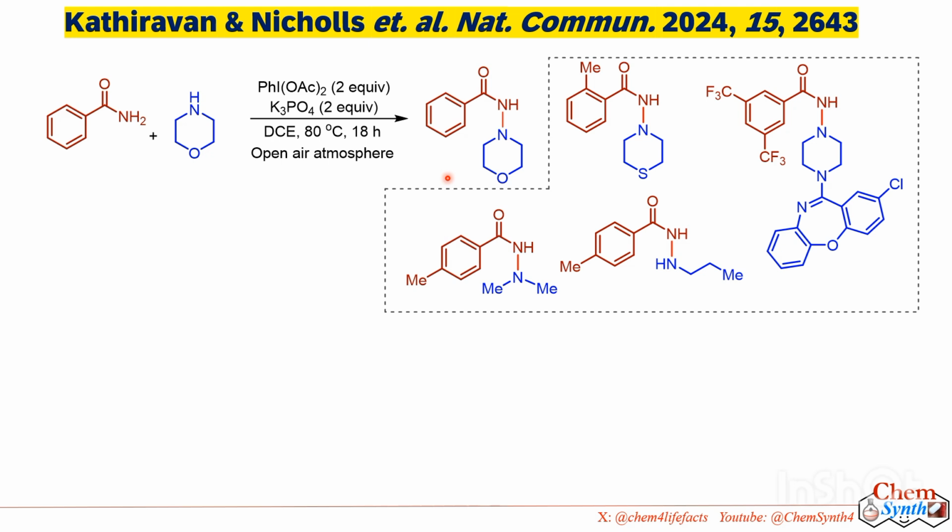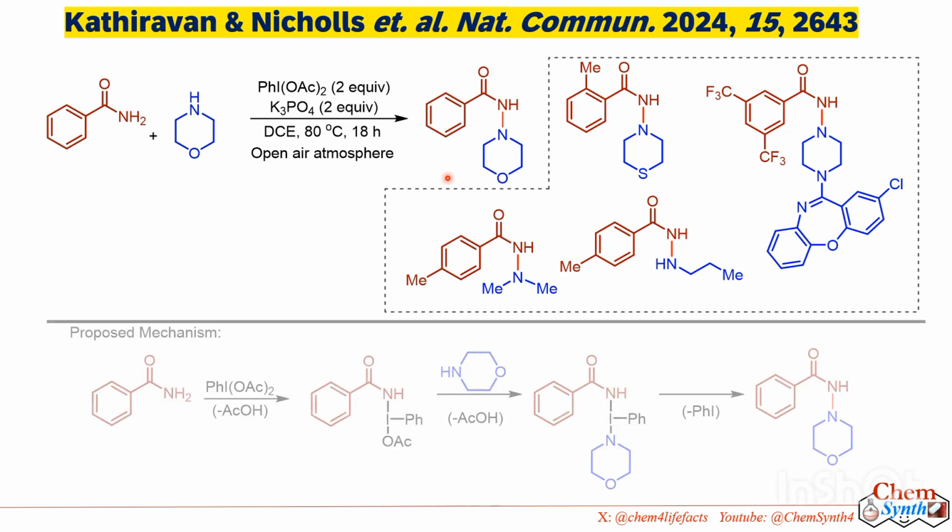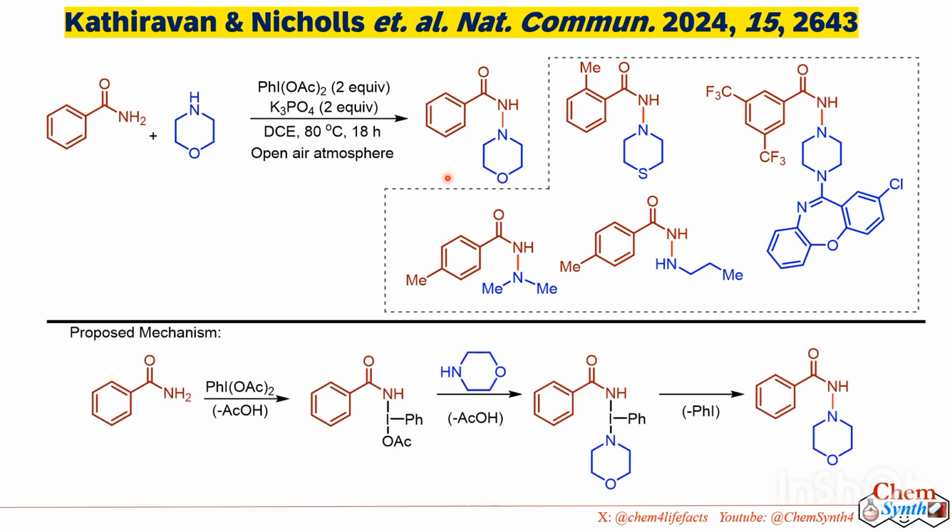The authors have synthesized a series of compounds using different primary as well as secondary amines. And as per the mechanism proposed by the authors, benzamide reacts with this phenyliodine diacetate reagent to form an iodinium intermediate with the loss of acetic acid. Now, this amine coordinates to this iodinium intermediate to give this amide-amine iodinium intermediate, which undergoes reductive elimination of iodobenzene to produce this hydrazide product.